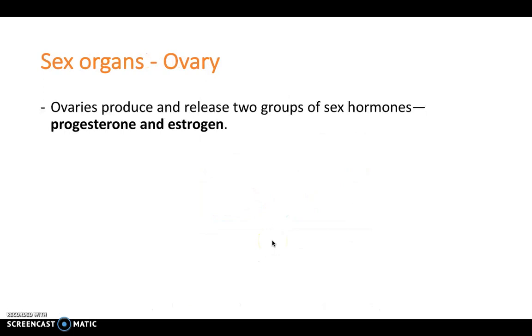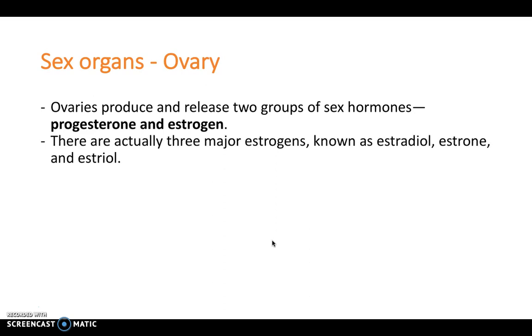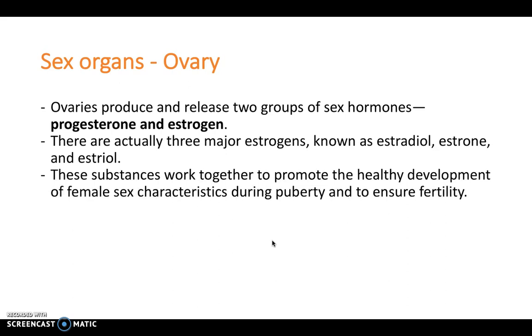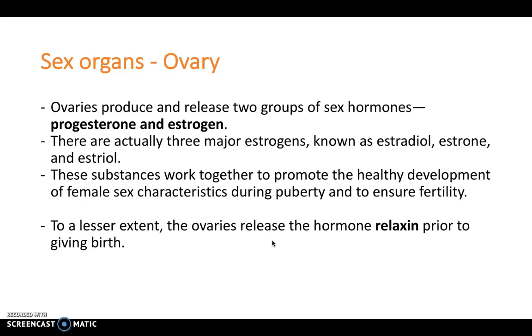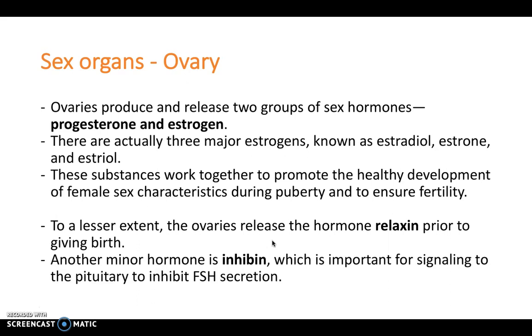So the ovaries produce and release, as we've said, two groups of sex hormones, the progesterones and the estrogens. There are three major estrogens you need to know about: estradiol, estrone and estriol. These substances work together to promote the healthy development of female sex characteristics during puberty and to ensure fertility is maintained. To a lesser extent, the ovaries also release the hormone relaxin prior to giving birth. Another minor hormone is inhibin, which is really important for the signaling of the pituitary to inhibit FSH secretion.